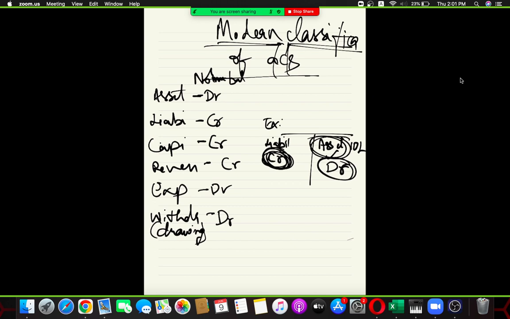Modern classification of accounts. With the modern classification of accounts, the normal balance for an asset is debit. Normal balance for liability is credit. Normal balance for capital is credit. Normal balance for revenue is credit. Normal balance for expenses is debit. Normal balance for withdrawal or drawings is debit.